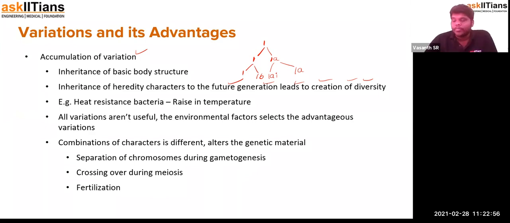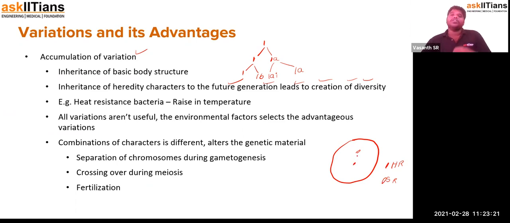For example, let's assume a scenario. There is a hot spring. In that hot spring, there is one particular strain of bacteria that is living, which is heat resistant. There is another type of bacteria which is salt resistant. So heat resistant bacteria and salt resistant bacteria are surviving in one place.